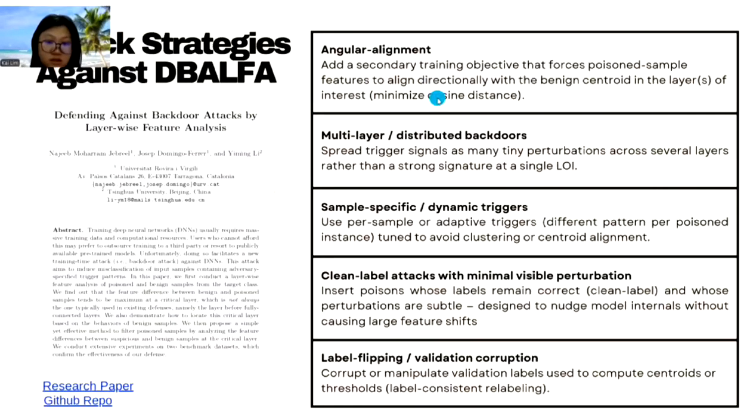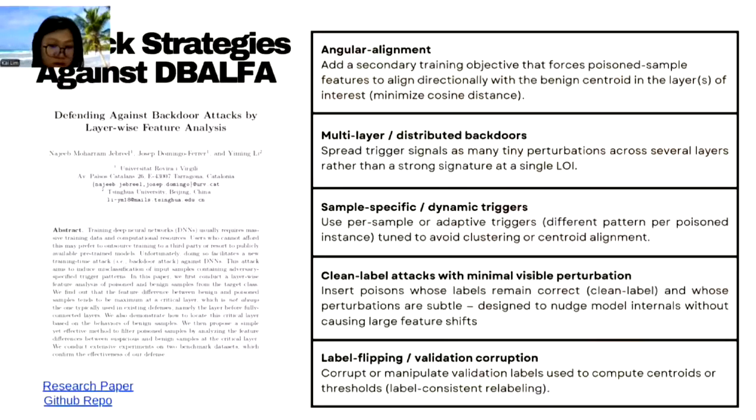The second strategy is multi-layer or distributed backdoors, to spread trigger signals as many tiny perturbations across several layers rather than a strong signature at a single layer of interest. The paper's method looks at the LOI and the 2 preceding layers, and the distributed encoding reduces difference per layer.